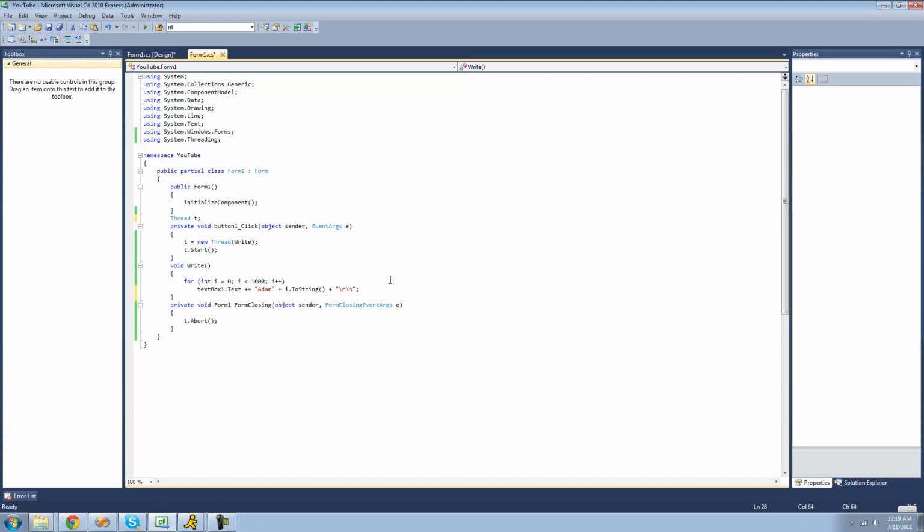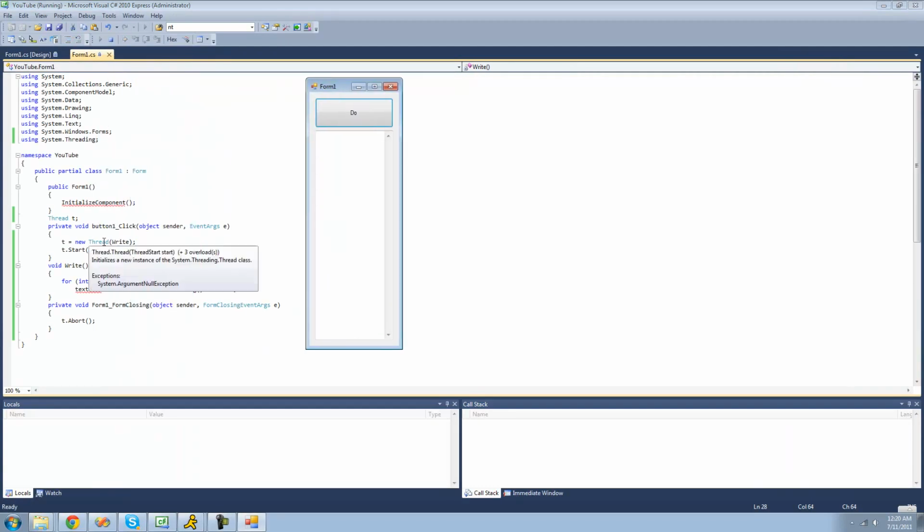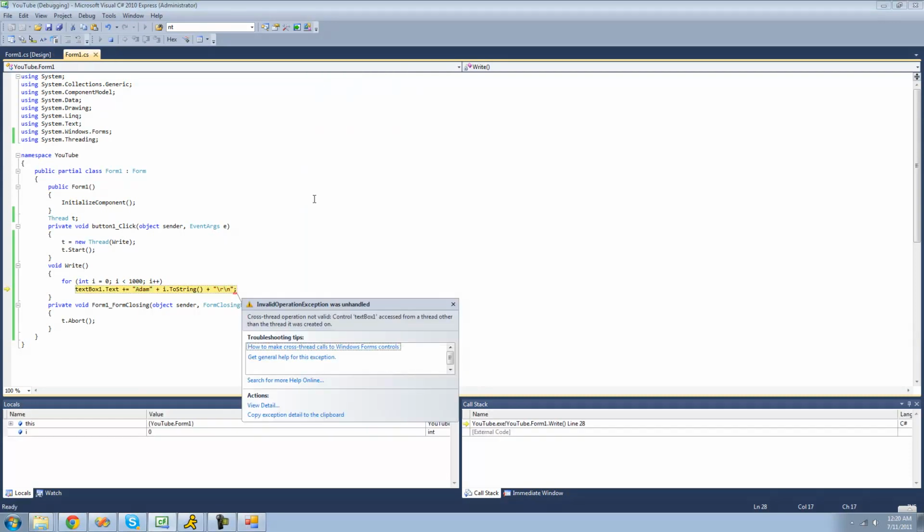So instead of having atom 0 and atom 1 and all those on the same line, it'll just make each one be on a different line, so that we can read it a lot easier. So now when we debug, we should get atom 0, atom 1 all on a line right here. Well, you'd think that, but we're going to get an error right here that says cross-thread operation not valid. Control textbox1 is accessed from another thread other than the thread it was created on.